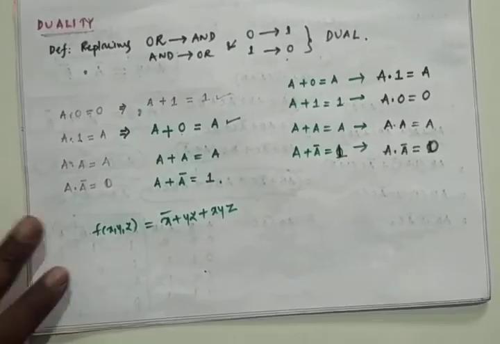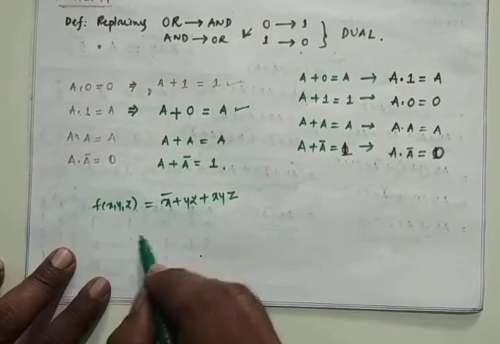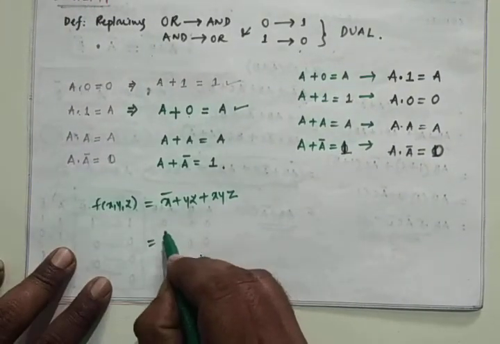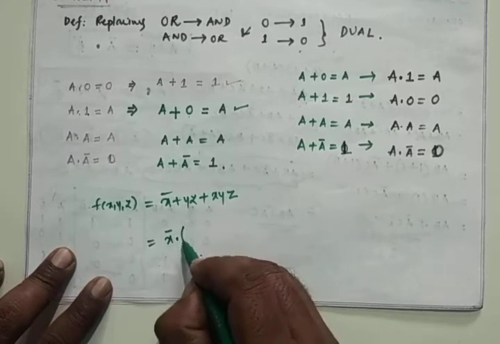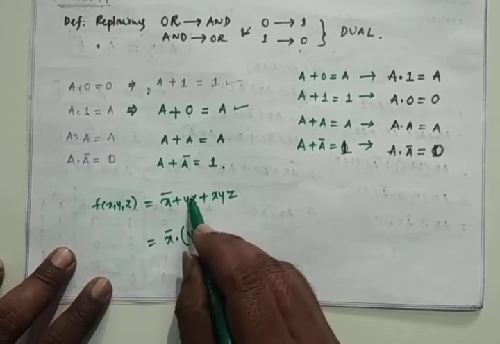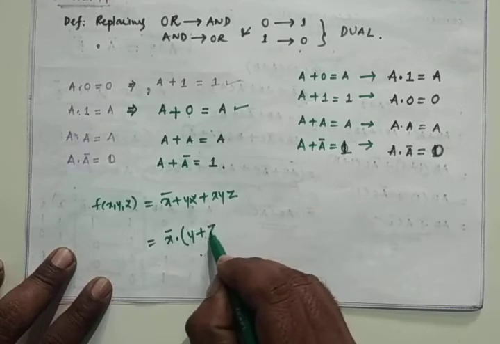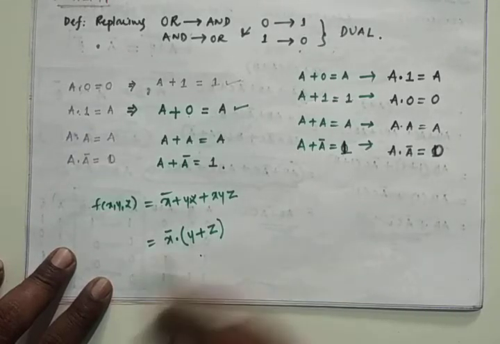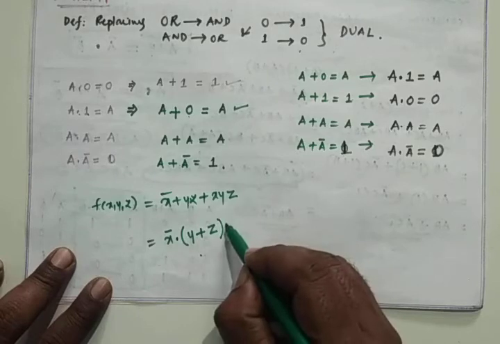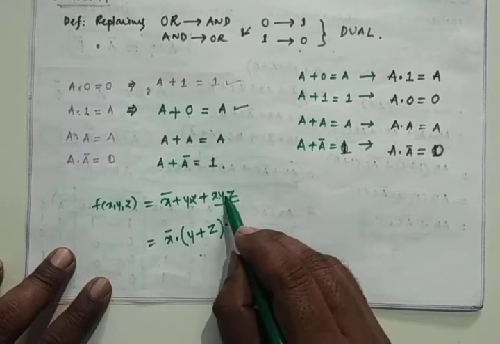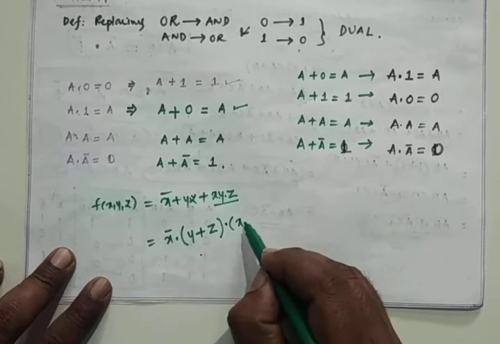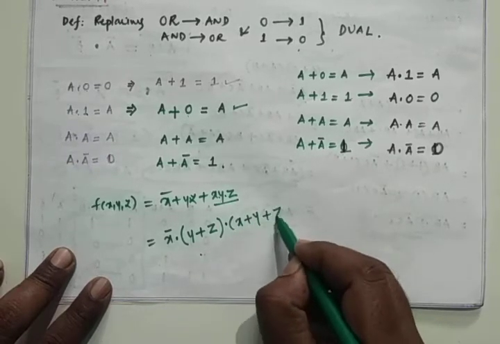What is the duality of this one? Simply x bar remains same. Here OR is there, so we have to have AND, and y remains same. Here AND is there, so it is replaced by OR, and again here OR is there, that is replaced by AND, and here it is x dot y dot z, so that becomes x plus y plus z.